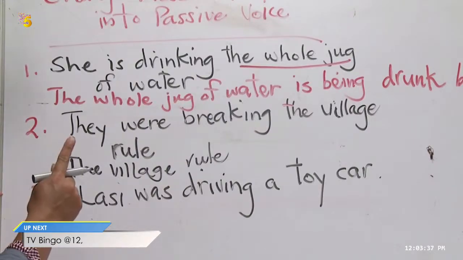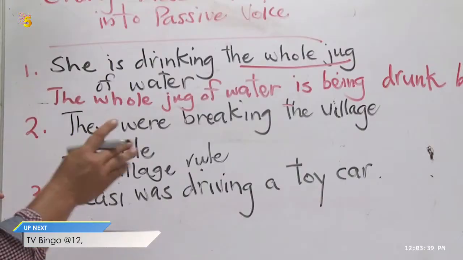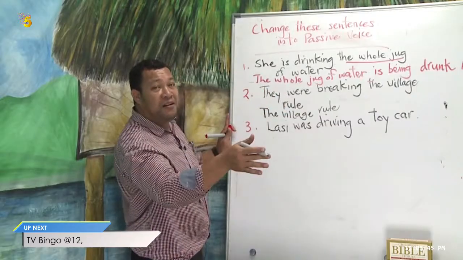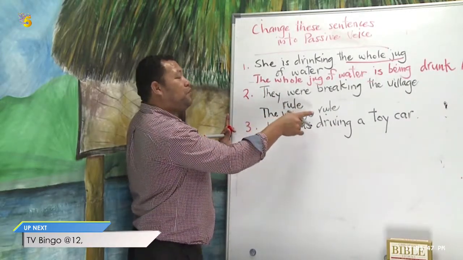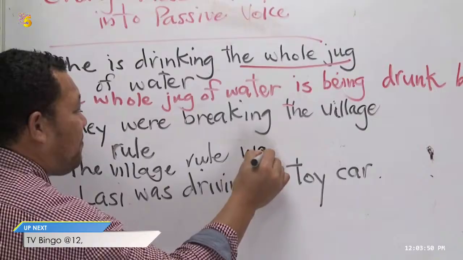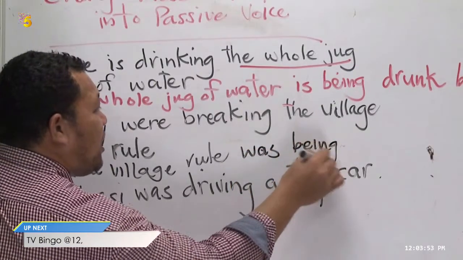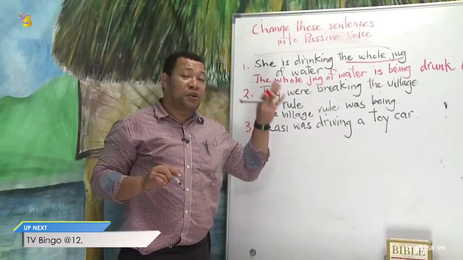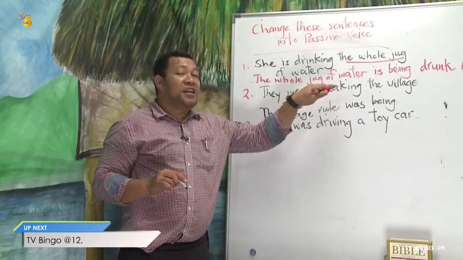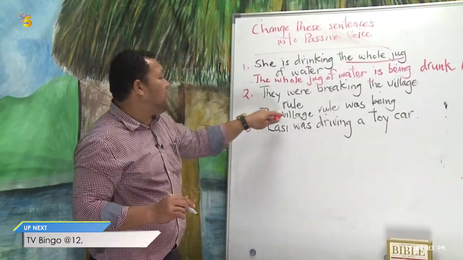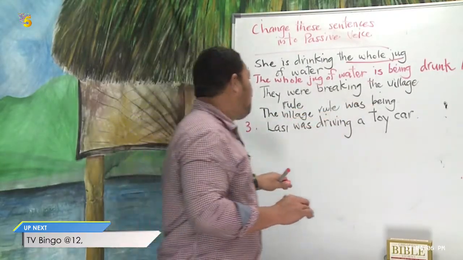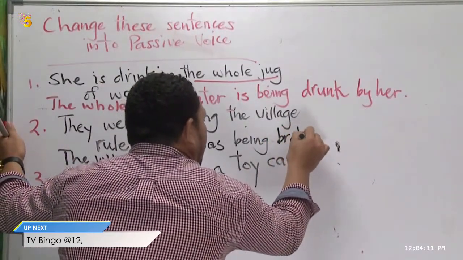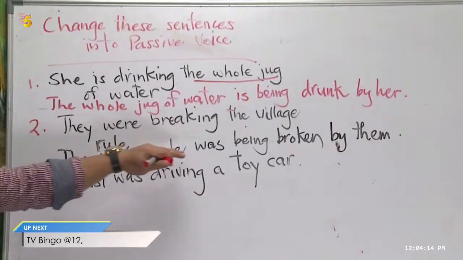Then you think that the ing form of the verb is changed into was or were. Right. Look at here. The village rule, one rule, was being. What's the root word of breaking? It comes from the word break, right? Breaking derived from the word break. So the village rule was being. What's the past participle of the verb break? Very good. The village rule was being broken by them.